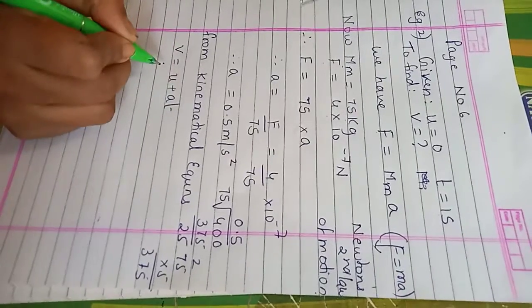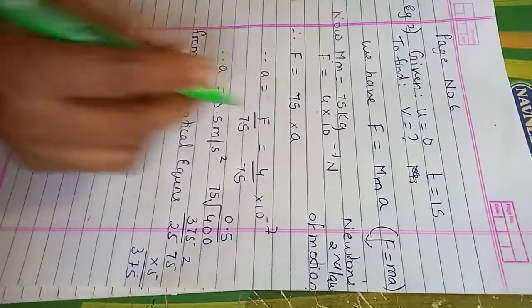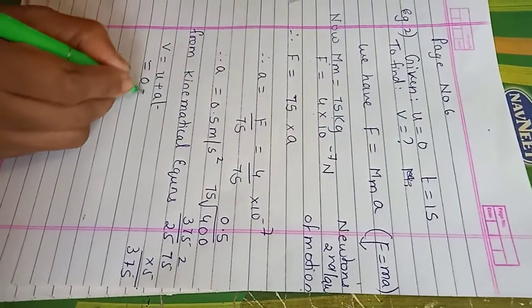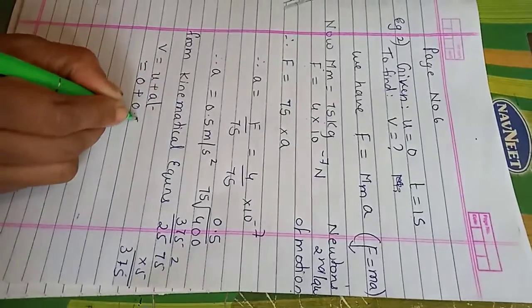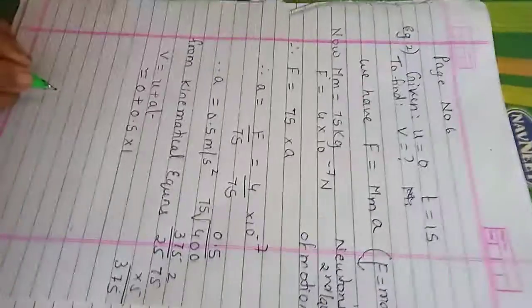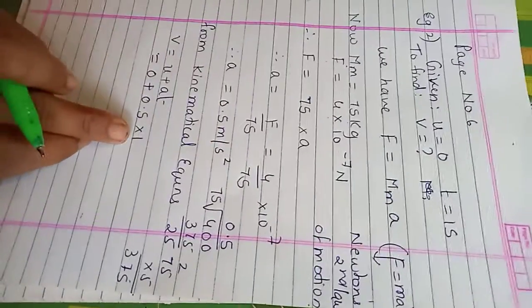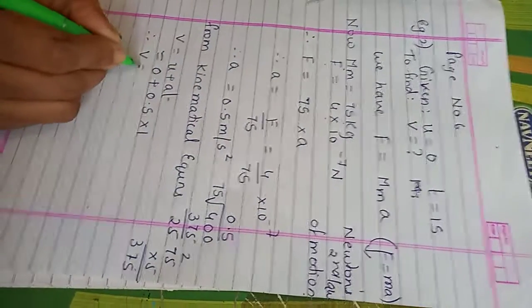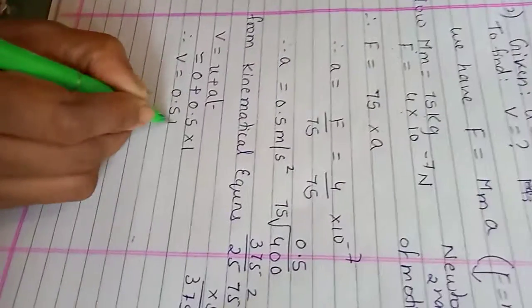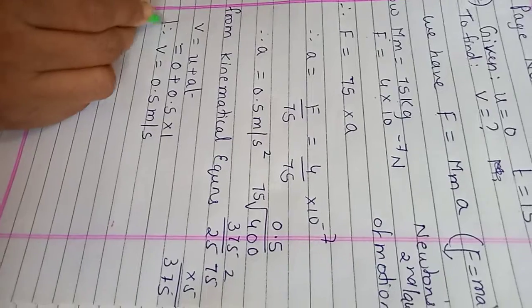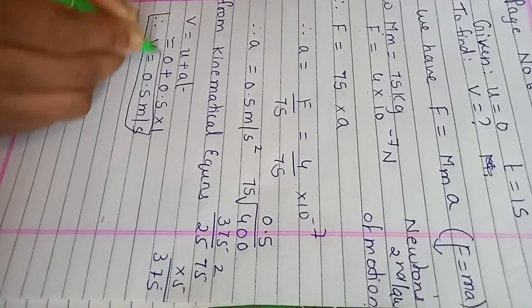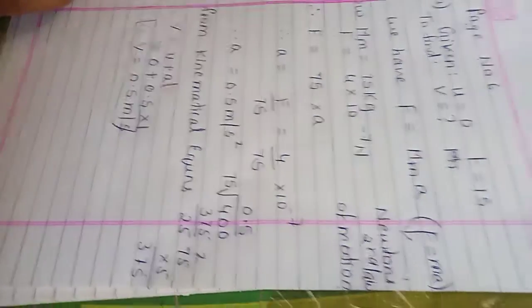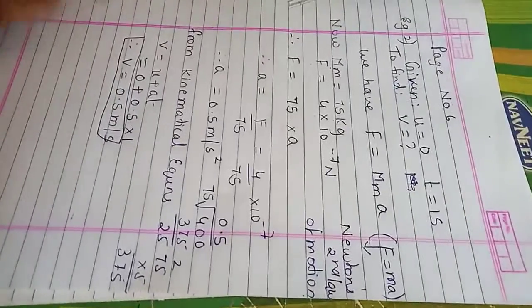Why am I using this here? Because the initial velocity is already 0. Acceleration we have calculated as 0.5. Time interval is just 1 second. It's given in the problem. Therefore, students, what is V? Final velocity is 0.5 meter per second. This is your final velocity here. What is the problem saying? Will this velocity change with time, and how?